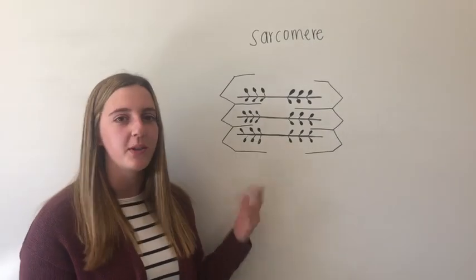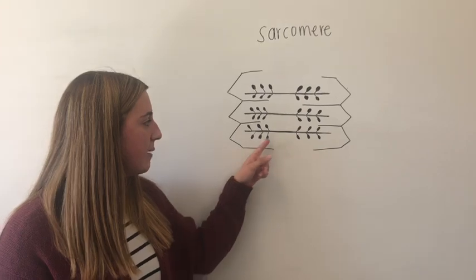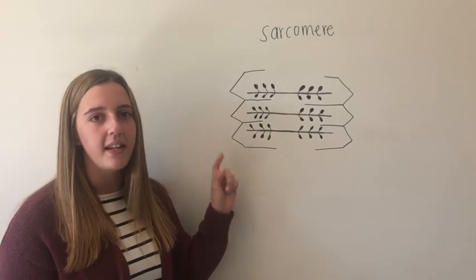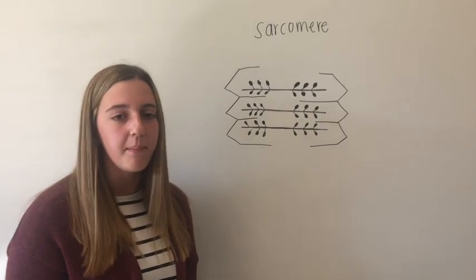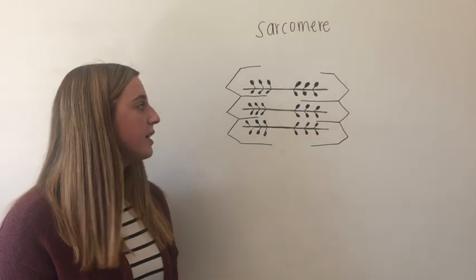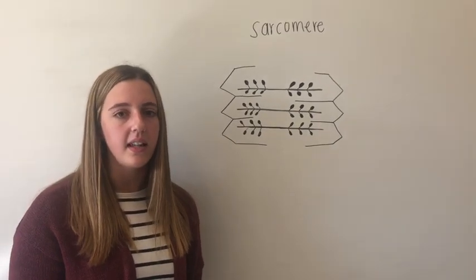This is a sarcomere, which is the contractile unit of the myofibril. It's made up of actin filament and myosin heads. In the actin filament lies the troponin, where calcium ions bind to allow for muscle contraction. In patients with muscular dystrophy, too much calcium ions enter the cell, which can destroy cellular proteins and lead to cell death.